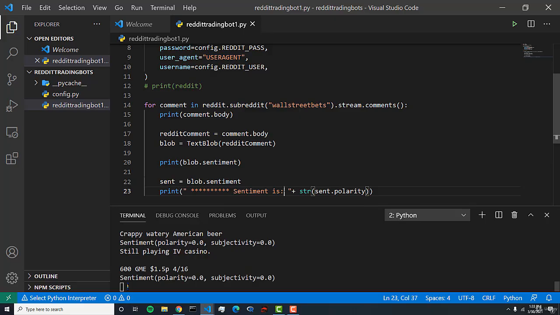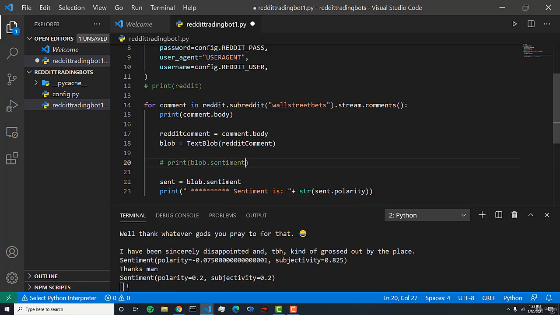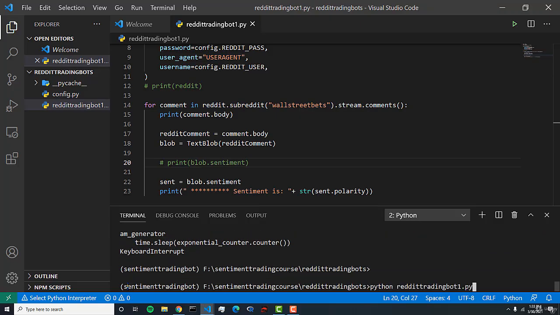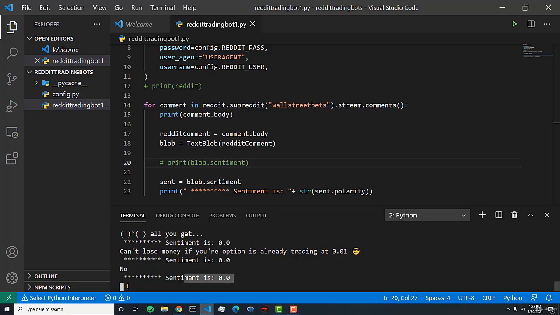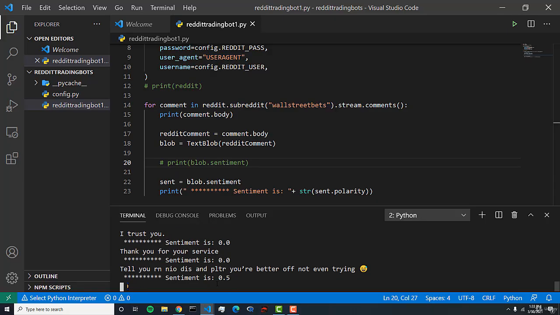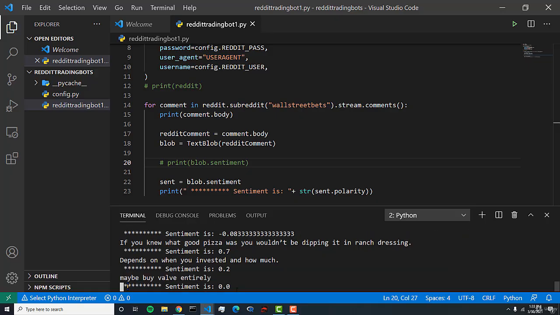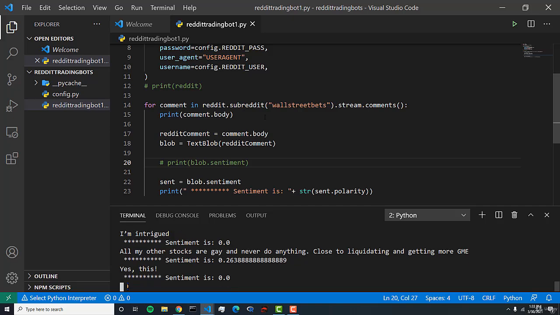And what should happen is we should print this out with the associated polarity. And let's get rid of this print statement here because it's unnecessary. And let's restart our script. So if I do that, we should now see this, and that's exactly what we want. So that's awesome. So we are successfully performing sentiment analysis on every comment that comes in on Wall Street Bets.